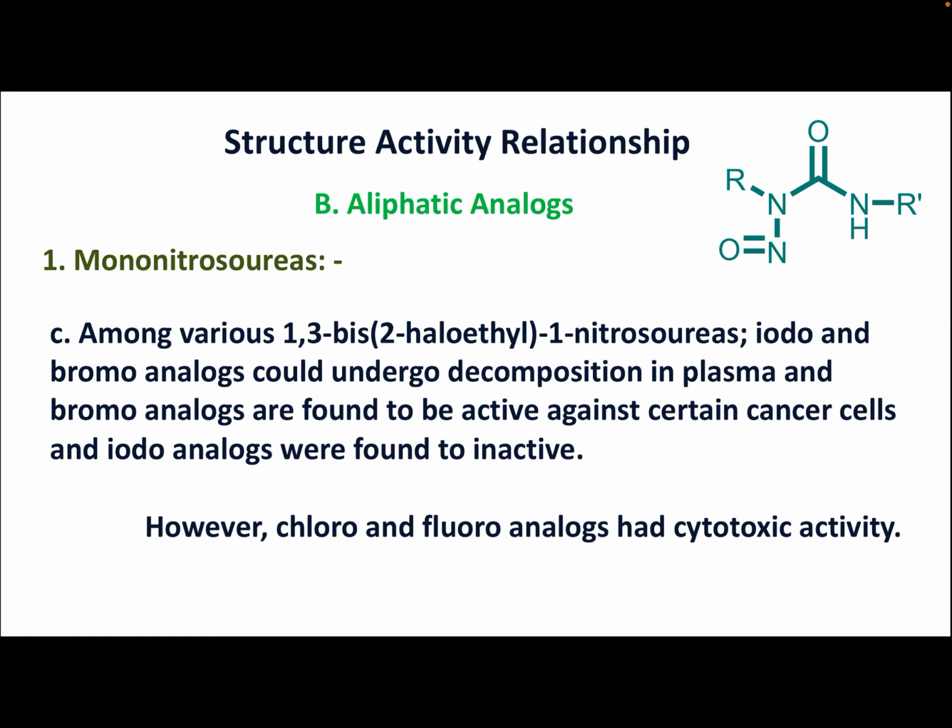However, the iodo analogues were found to be inactive because iodine is a good leaving group and it can decompose in the plasma, and bromo is also a good leaving group but not as good in comparison to iodine. So that's why these iodo and bromo are not as potent in comparison to chloro and fluoro analogues. And in comparison to chloro and fluoro groups, the chloro groups were found to be more active than fluoro groups and much safer also.